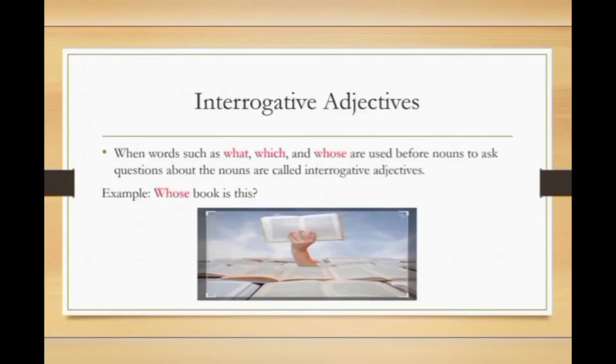Interrogative adjectives. When words such as what, which, and whose are used before a noun to ask a question about the noun, they are called interrogative adjectives. Let's move to the example. Whose book is this? In this sentence, whose, this word starts with a WH family and ends the sentence with a question mark. Okay, so whose is an interrogative adjective which asks a question about the book.